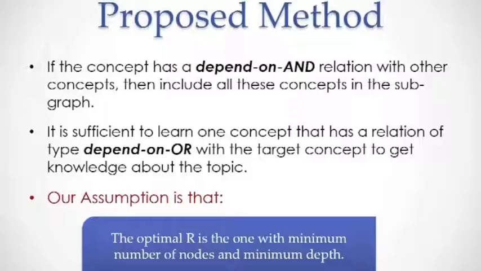And our assumption is that the optimal R is the one with minimum number of nodes and minimum depth. So we think that the optimal subgraph is the one that has the minimum number of nodes, so the minimum concepts, and also the minimum depth or minimum diameter. In this case, we decrease the dependency between concepts, so it will be easy for the student to learn the concept in a short period of time.